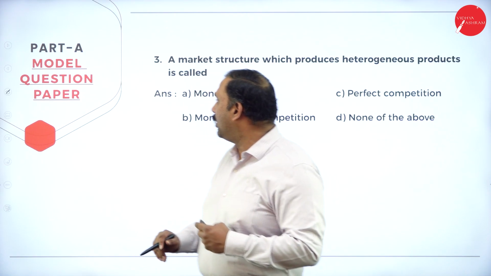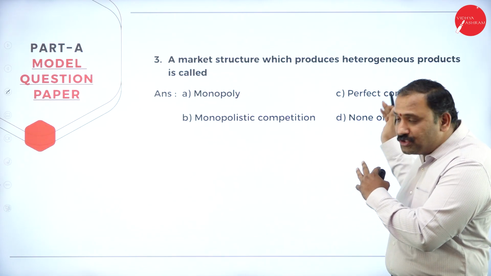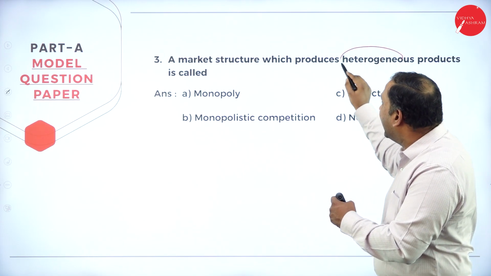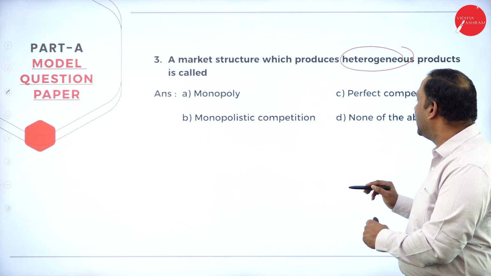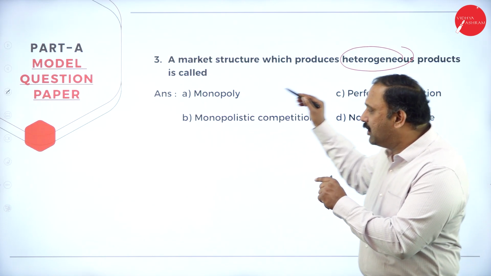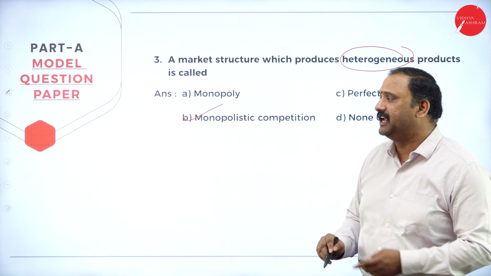Next one, we move on here. A market structure which produces heterogeneous products. Now, please look into the word heterogeneous. So automatically, it cannot be something where we are talking about monopoly or perfect competition. The answer has to be monopolistic in nature.